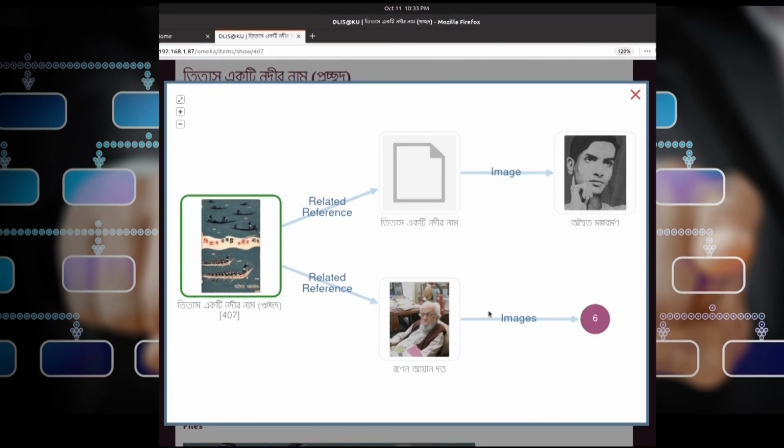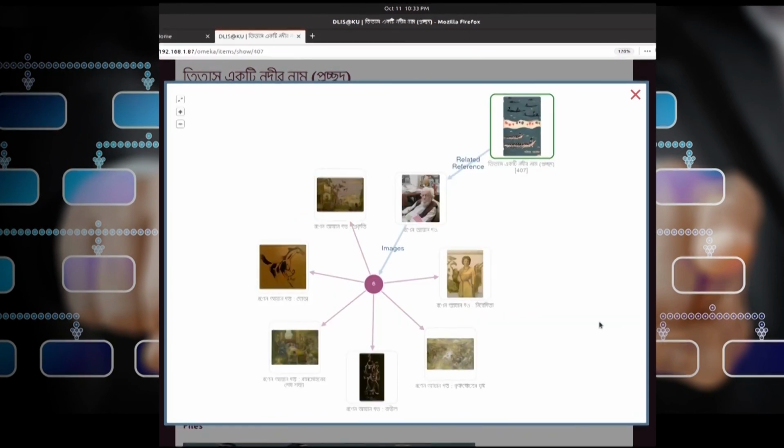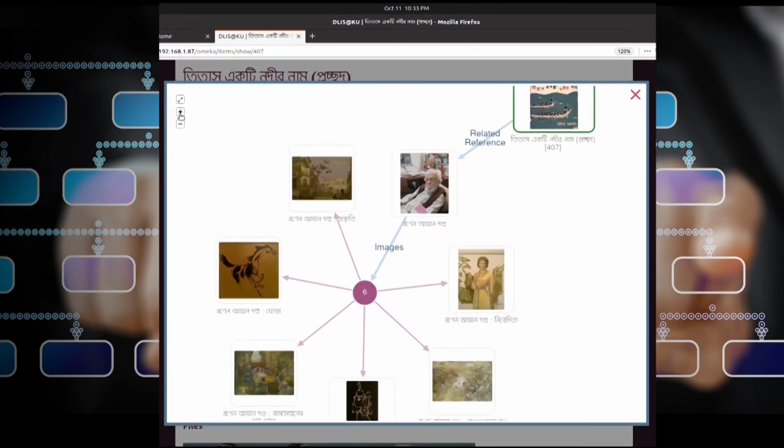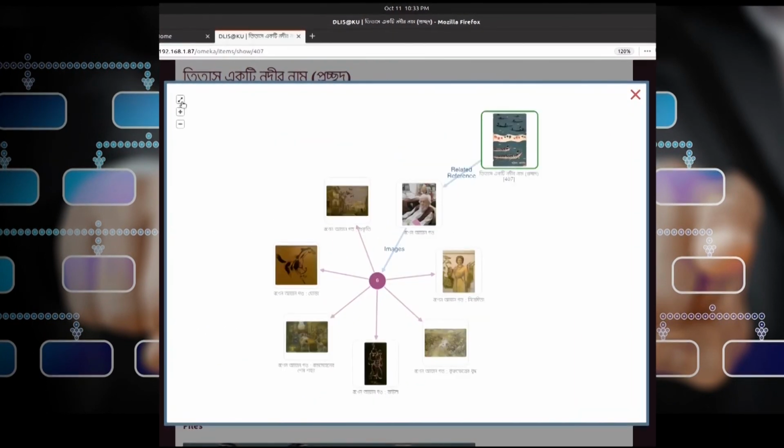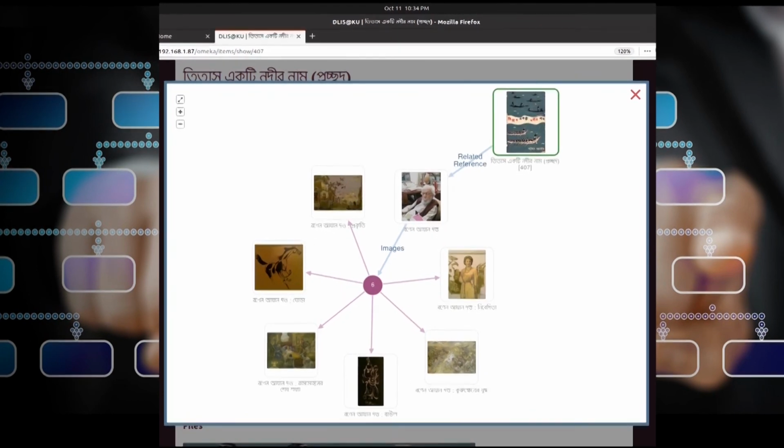Now suppose I want to explore what other paintings are available in the library database illustrated by this famous artist. If I click this 6, it can now produce me what I can zoom in, or zoom out, or I can just click to give the normal size. So this you can see here, let me increase slightly. This is our navigational path.